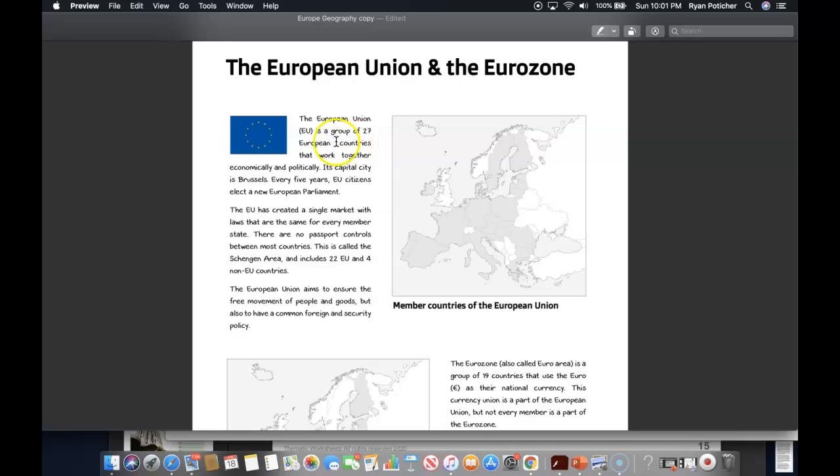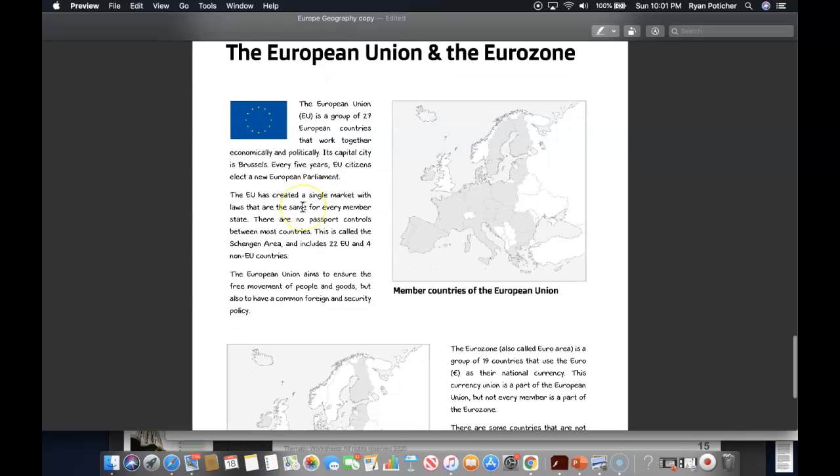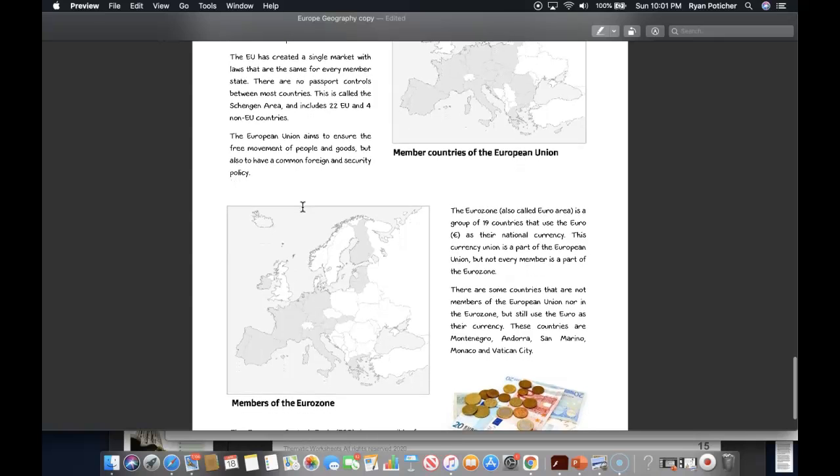The European Union, or the EU, is a group of 27 European countries that work together economically and politically. Its capital city is Brussels, and every 5 years, EU citizens elect a new European Parliament. The EU has created a single market with laws that are the same for every member state. There are no passport controls between most countries, and this is called the Schengen area, and it includes 22 EU